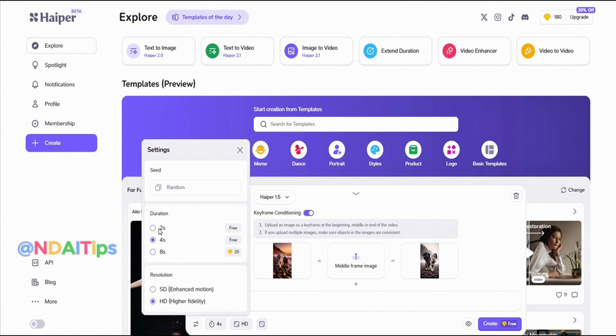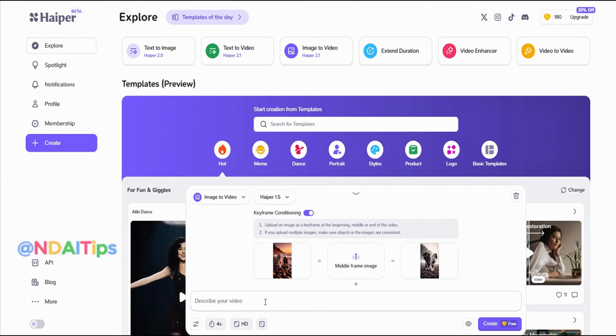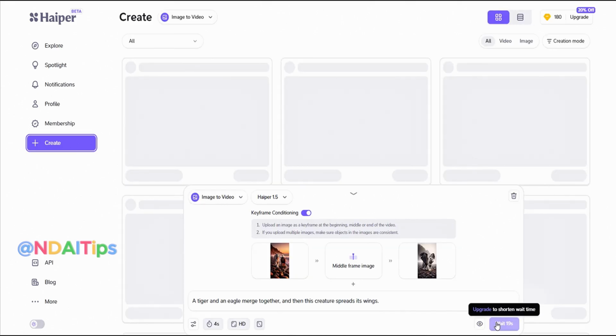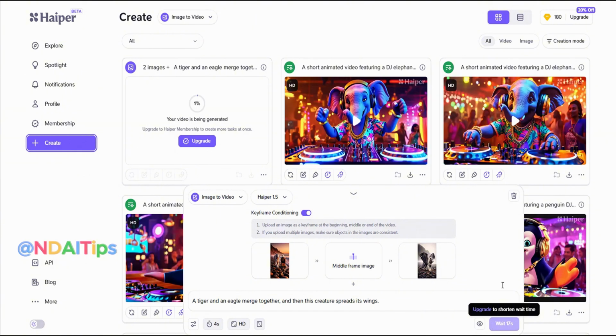In the Settings section, you can choose the video duration from 2 to 8 seconds. I recommend choosing 4 seconds since it's free. If you choose 8 seconds, you will incur a cost of 20 diamonds. Enter the prompts. For example, here I will input, a tiger and an eagle merge together, and then this creature spreads its wings. Continue to click Create to generate the video. You can create multiple times until you get a video you like since it is completely free.